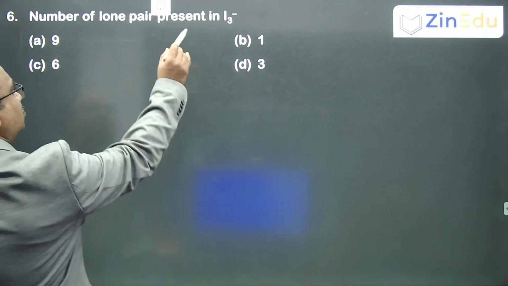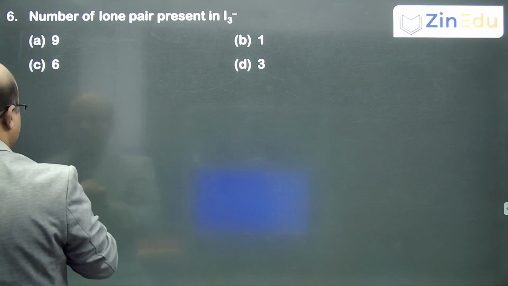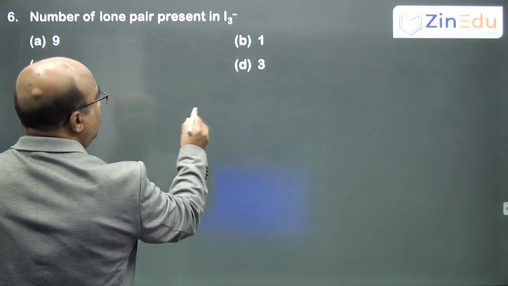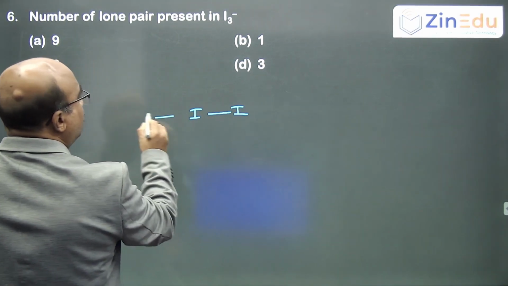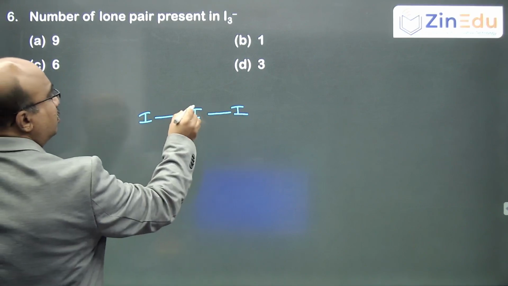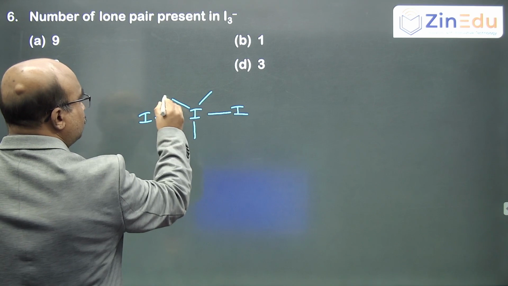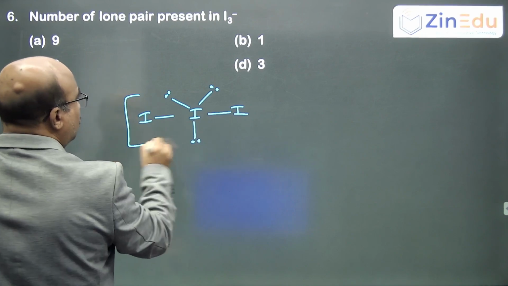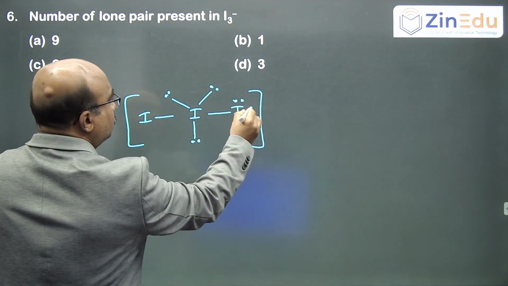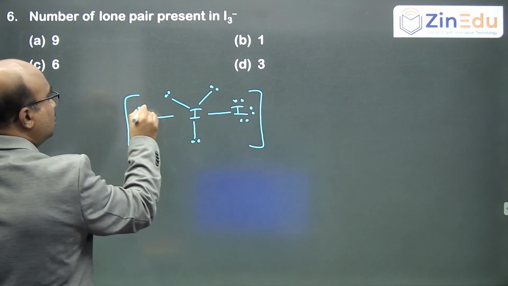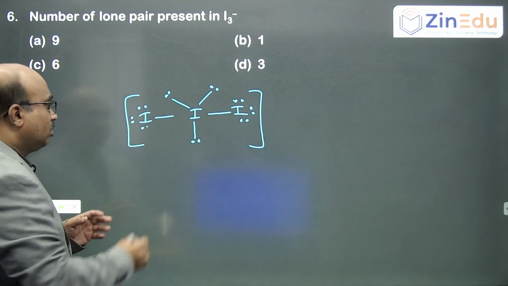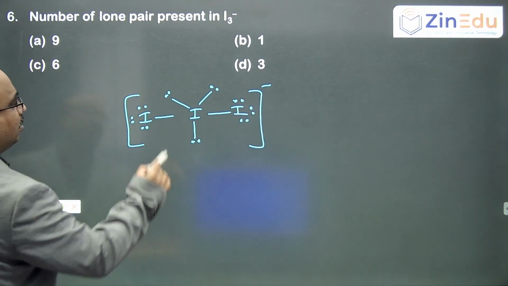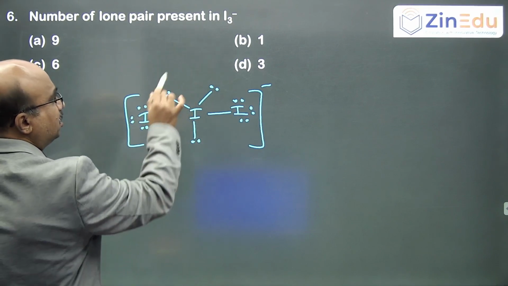I3 minus, the structure of I3 minus is linear, it is sp3d hybridized, having 3 lone pairs on each iodine. So, at this iodine you have 3 lone pairs, and these iodines both are having again 3 lone pairs. If you are considering the total number of lone pairs according to the question, it is 9, but if they are asking specifically on the central atom, then it will be 3.